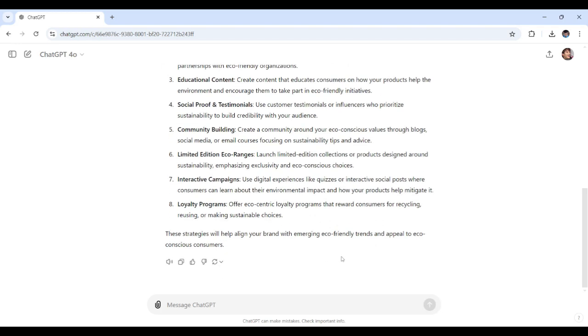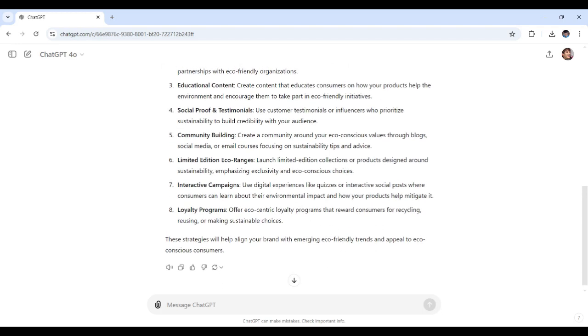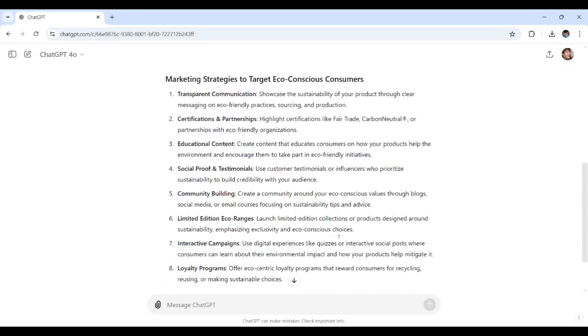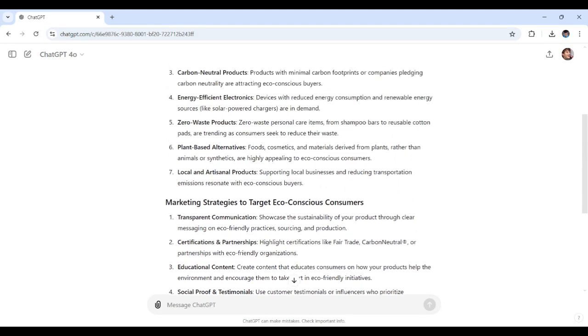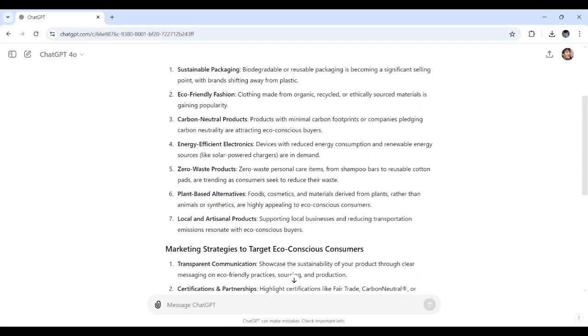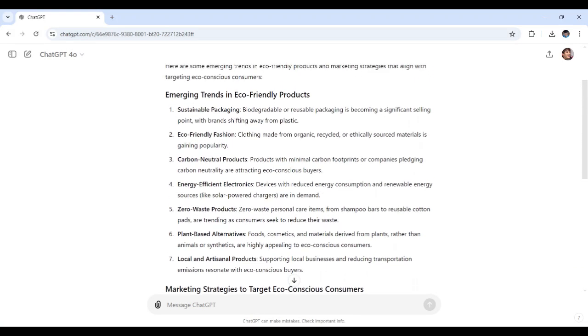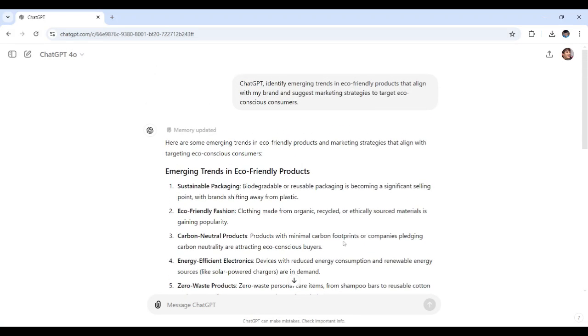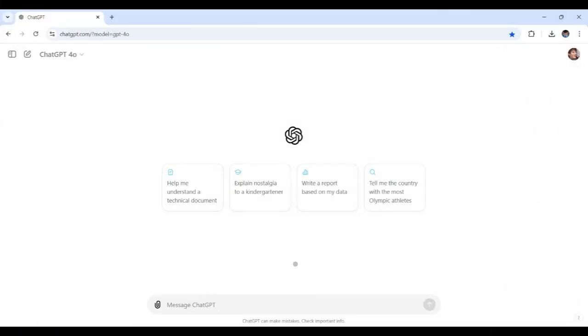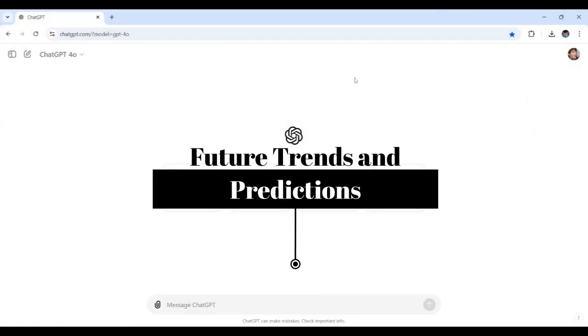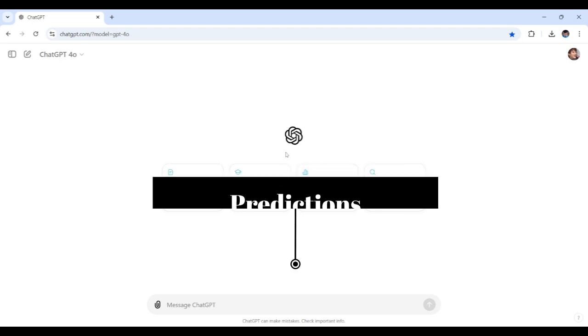Now, these insights are incredibly valuable for tailoring my marketing efforts. By leveraging ChatGPT for market analysis and strategy development, I can effectively target niche markets and maximize my monetization opportunities. See? Finally, let's look ahead to future trends and predictions in content creation with ChatGPT.